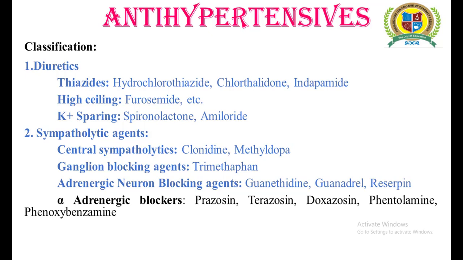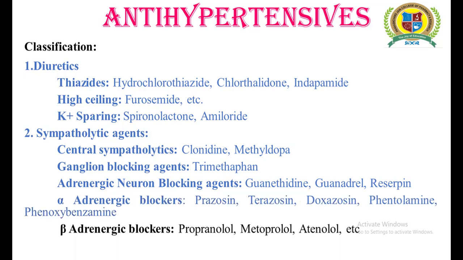One should prefer the selective alpha 1 receptor blockers including prazosin, terazosin and doxazosin, while phentolamine and phenoxybenzamine can also be used, but these are considered non-selective alpha adrenergic blockers.